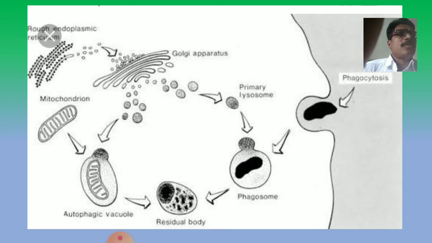Now the primary lysosomes are the bodies or vesicles which take in the enzymes and pass toward cellular digestion. Then there are also phagosomes.